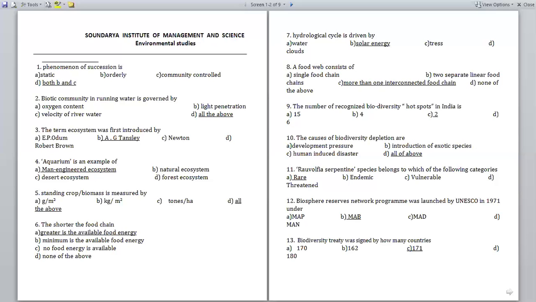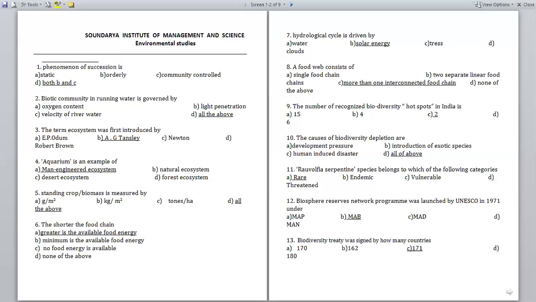The 12th question, Biosphere Reserves Network Program was launched by UNESCO in 1971 and the options are A, MAP; B, MAP; D, MAT; and G, MAN.